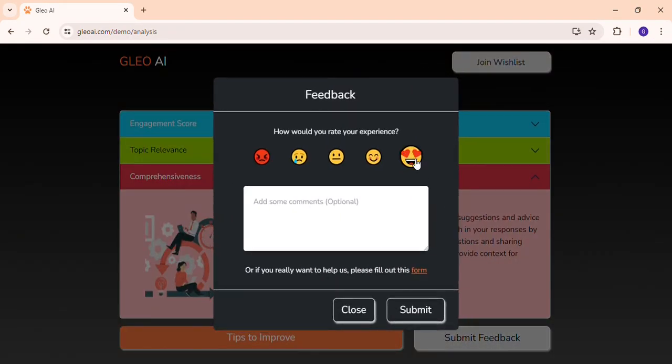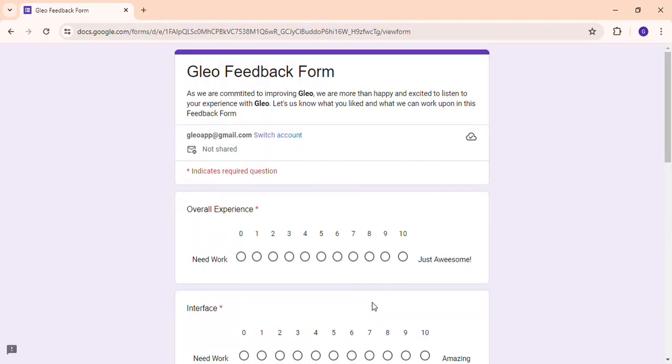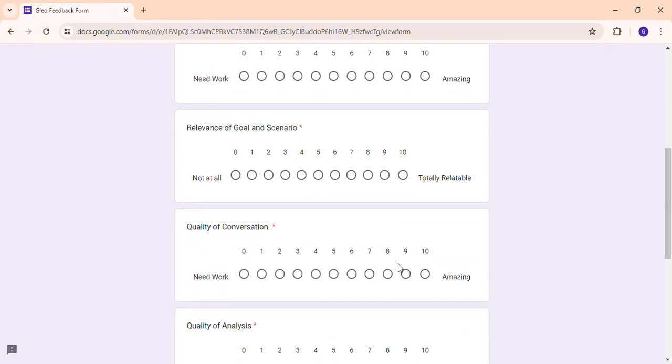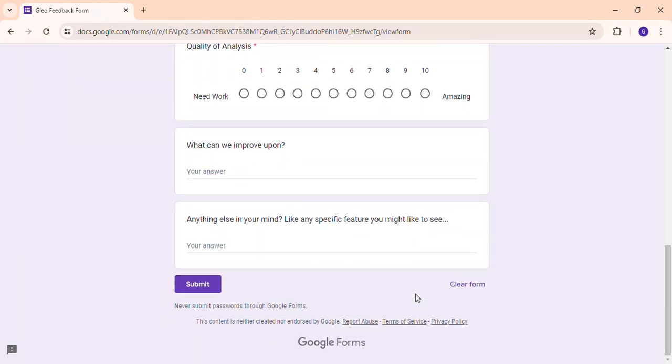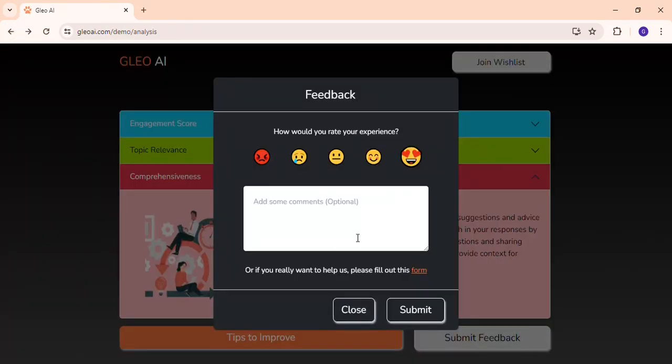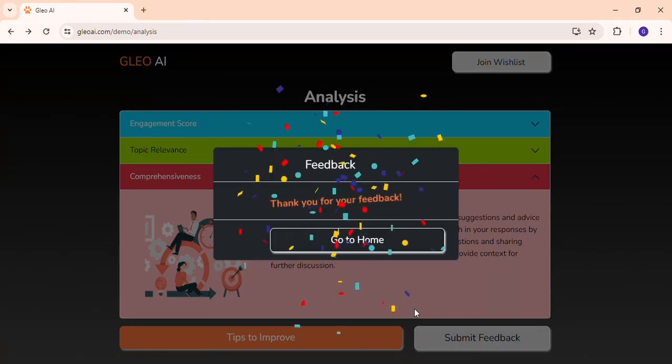Then we have a small feedback form to help us understand your experience better. You can also write your comments. If you feel generous enough, you can also fill out this form to help us better learn about the experience of people we care for. For now, let's get back, submit the form, and we are done.